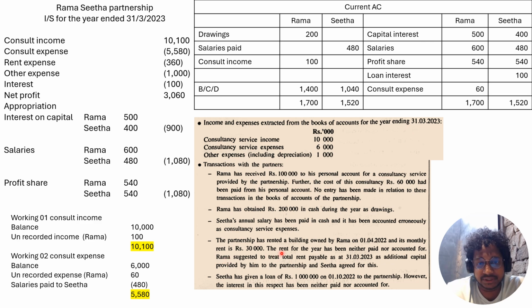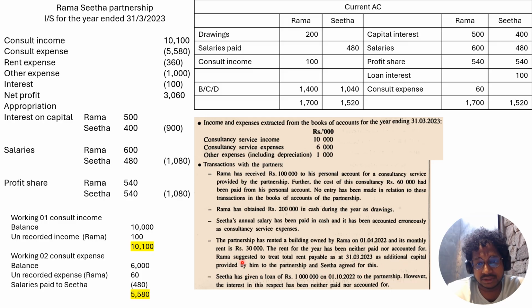And the partnership has rented a building owned by Rama on 1st of April 2022, and its monthly rent is 30,000. The rent for the year has been neither paid nor accounted. Rama suggested treating the total rent payable as additional capital provided by him in the partnership, and Sita agreed to this.